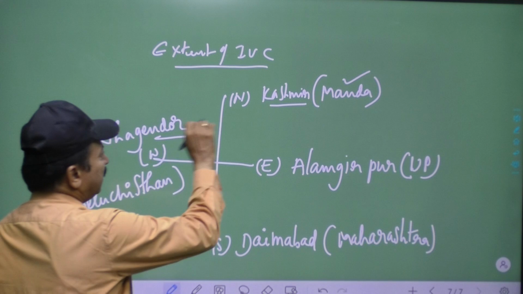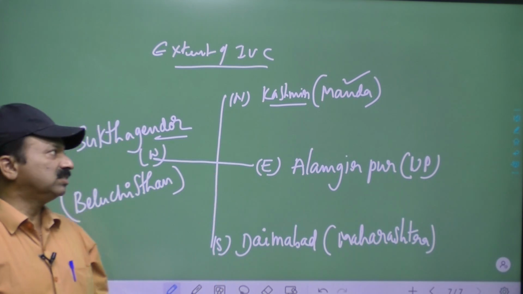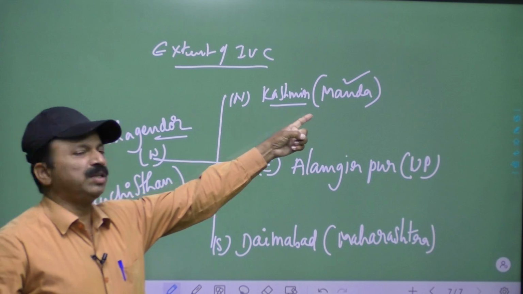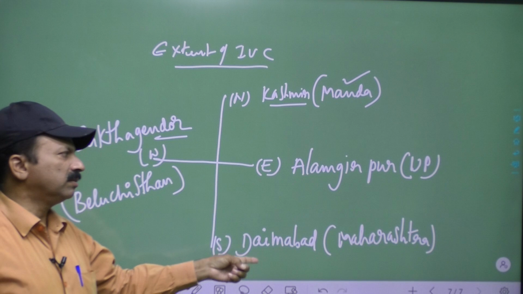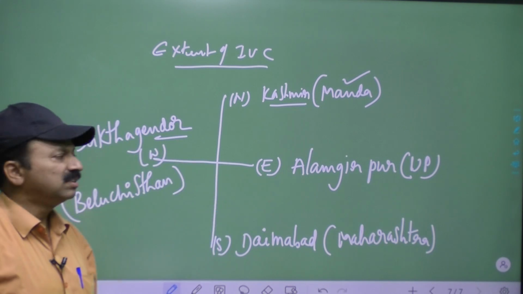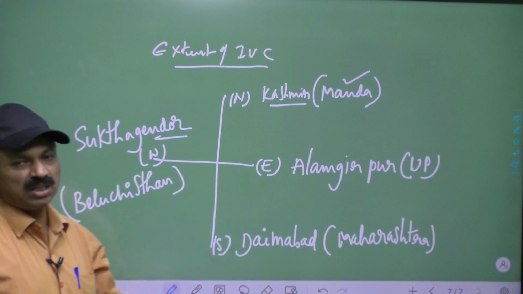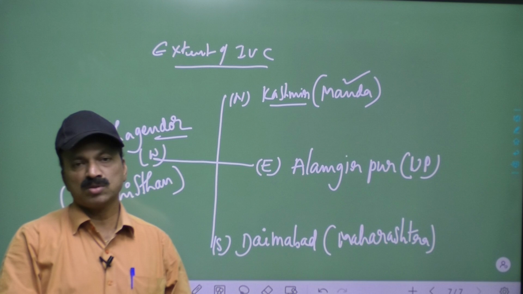So in the north it extended up to Manda in Kashmir, in the south up to Daimabad, in the east up to Alamgirpur, and in the west Sutkagen Dor. So this is the total extent.